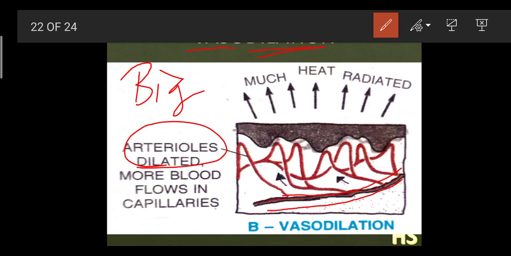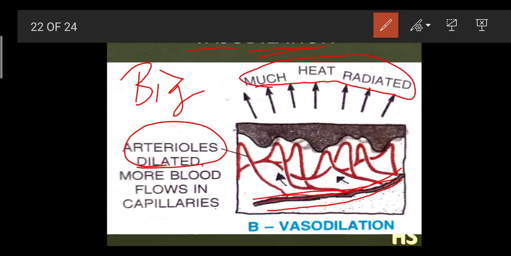In the summer season your skin is a bit reddish in color. Why is your skin a bit reddish in color? Because there is too much supply of blood towards your skin. As there is too much supply of blood towards your skin, you release a large amount of heat, and your skin becomes red.